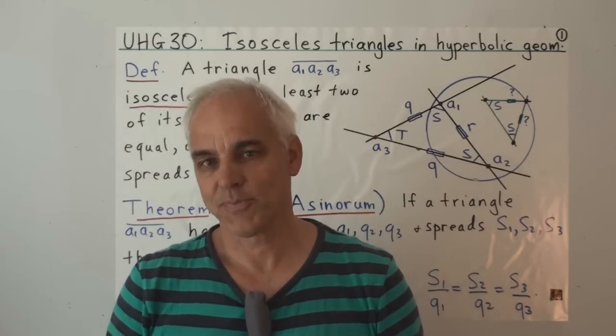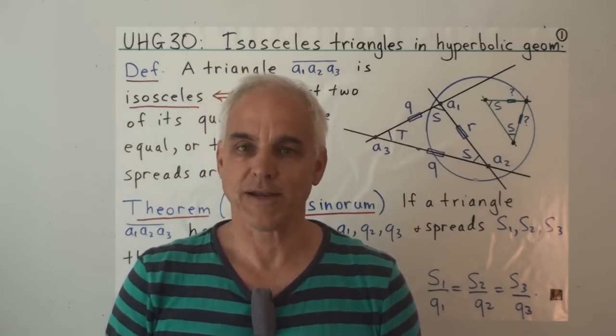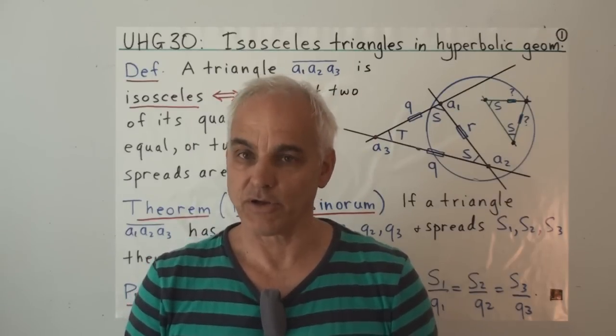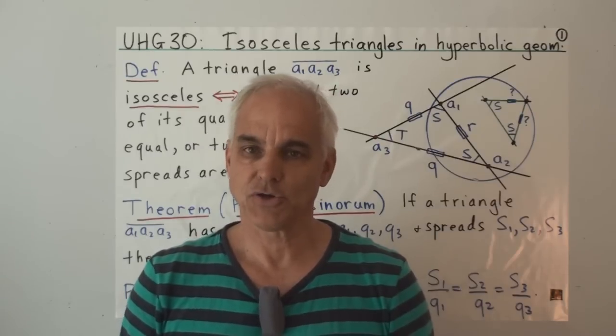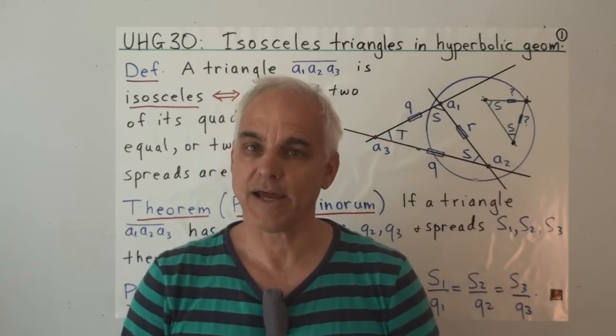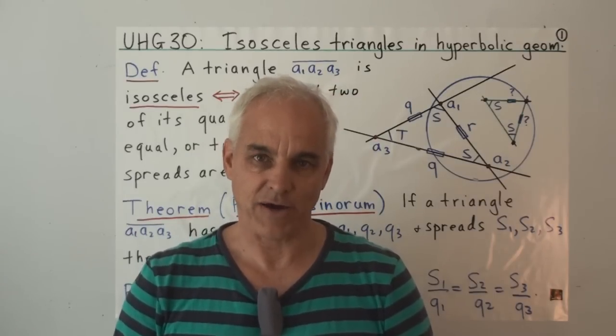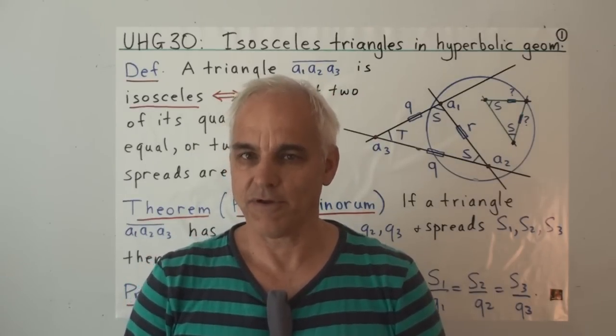I'm Norman Wildberger, and today we're going to look at isosceles triangles in universal hyperbolic geometry. So it turns out that there are some pleasant and very useful formulas that are associated to these triangles, and we want to derive these formulas.